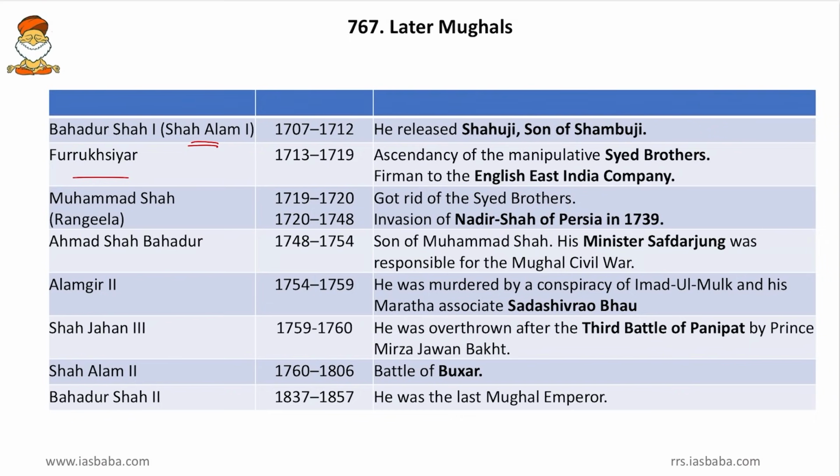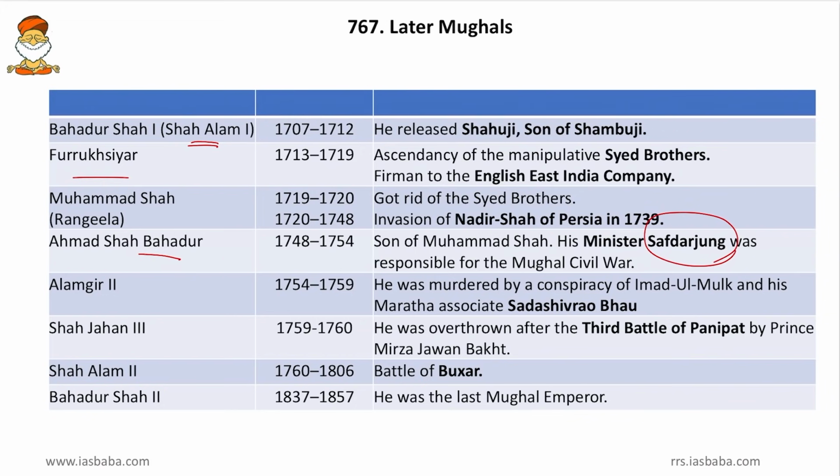And then came Ahmad Shah Bahadur. Friends, the son of Muhammad Shah, his minister Safdar Jung was responsible for the Mughal civil war. The minister Safdar Jung poisoned the ears of some nobles against Ahmad Shah, and that led to civil war. Friends, this Safdar Jung is a famous administrator, and there are hospitals in North India in the name of Safdar Jung, that is Safdar Jung hospitals.